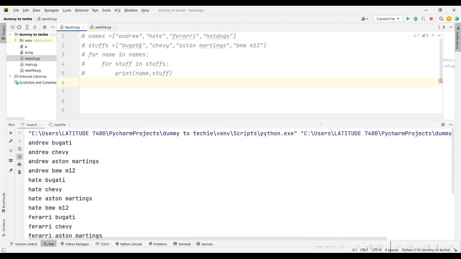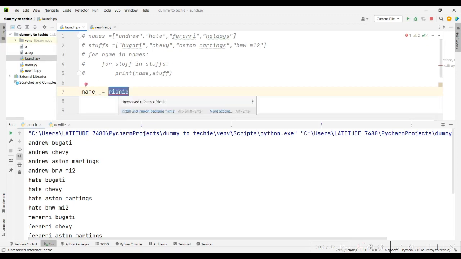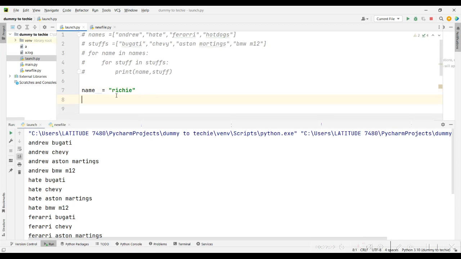So we know that, for example, if I want to create a variable called name, I can say name is equal to, let me see, like Richie. Now we know that Richie is made up of characters. That's how we know it's Richie. The difference between this name and a list is that they are basically almost the same thing. A list is a bunch of strings, while a string is a bunch of characters.